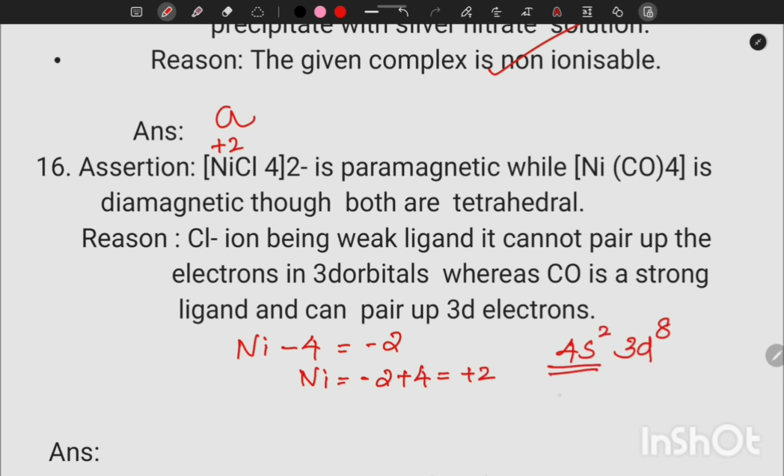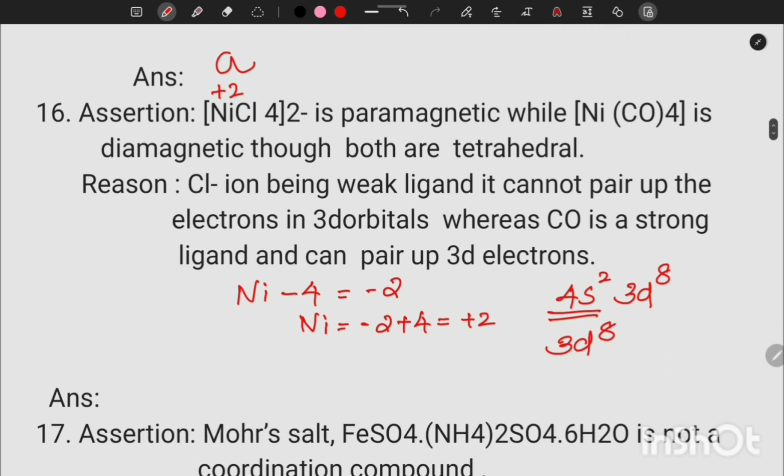You have to remove 2 electrons, so the remaining configuration is 3d8. Chlorine is a weak ligand, so pairing of electrons does not take place. Let us give one electron to each d orbital, and the remaining electrons we can pair according to Hund's rule. So we have 2 unpaired electrons, because of that it is paramagnetic.